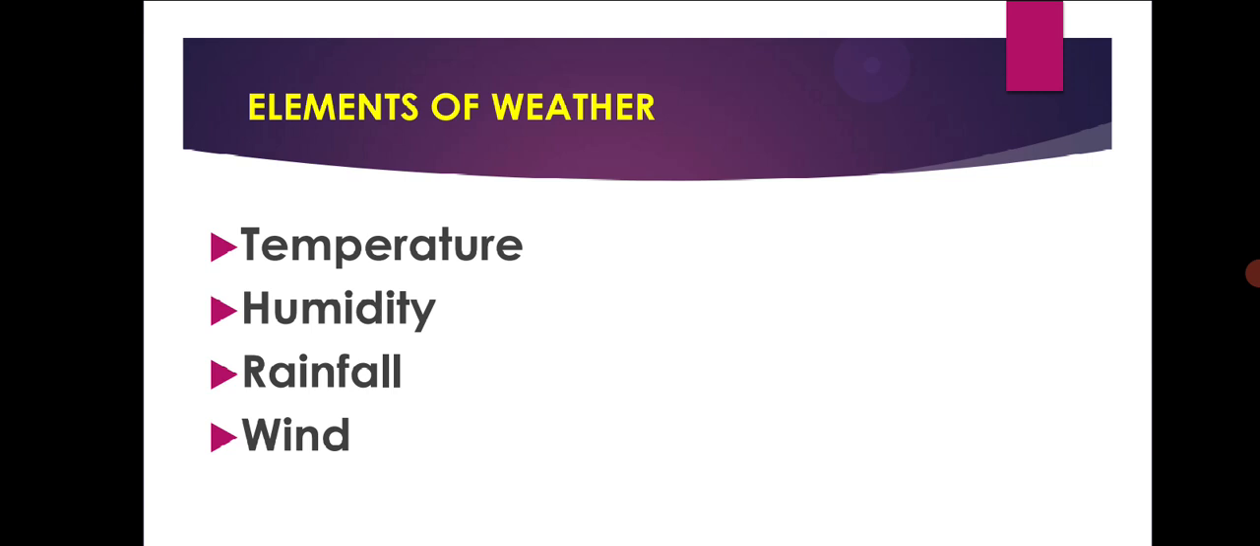Next, humidity. What is humidity? Humidity is a measure of water vapor present in the air. The content of water vapor which is present in the air is called humidity. At a particular temperature, air can hold only a certain amount of water vapor. So, relative humidity is always measured with the help of a hygrometer. Temperature is measured with the help of a thermometer. Humidity is measured with the help of a hygrometer.